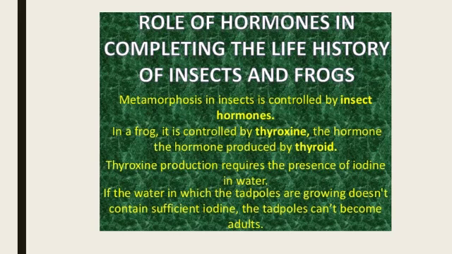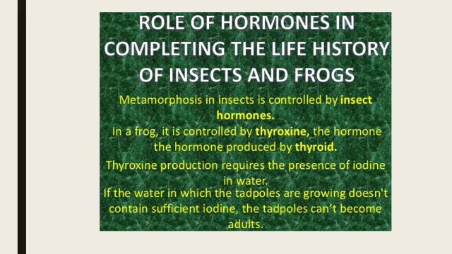This metamorphosis is controlled by the hormone thyroxine produced by the thyroid gland of the frog, and this is important for the process of metamorphosis. If this hormone is not released by the frog, then the tadpole will not change into an adult frog.